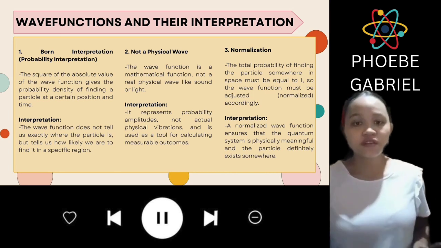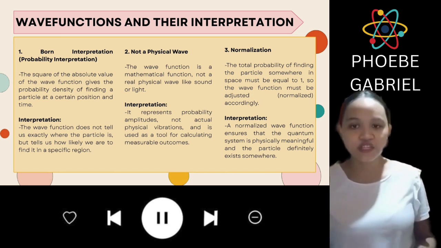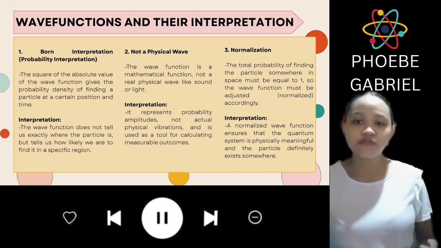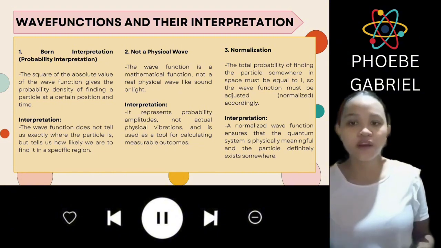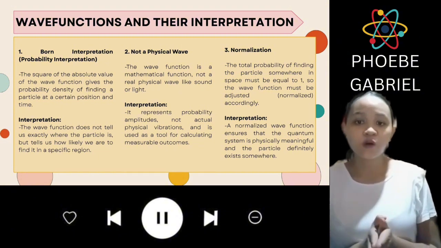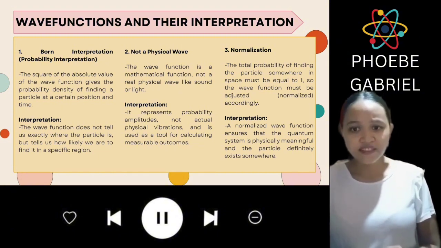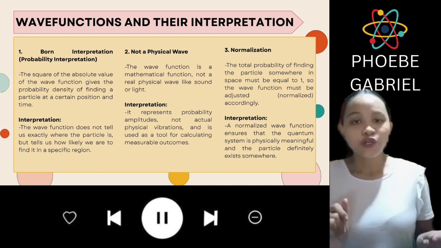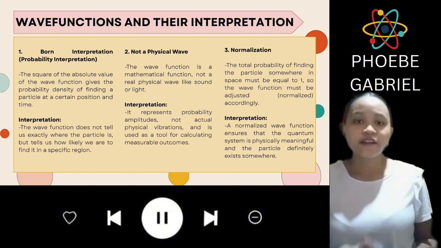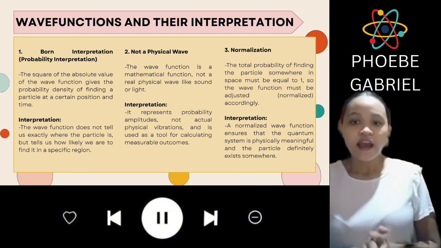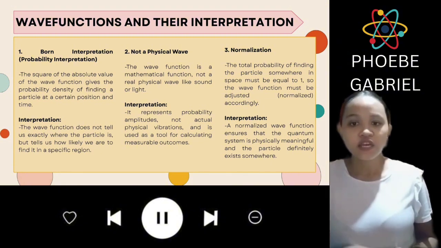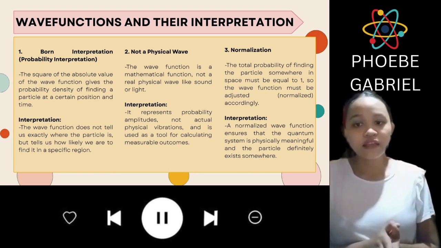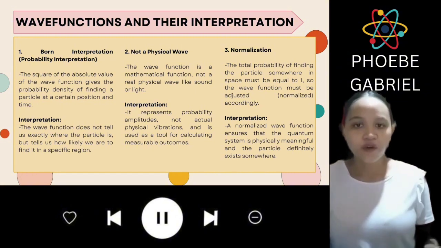And for number three, we have the normalization. The total probability of finding the particle somewhere in space must be equal to 1. So the wave function must be adjusted, or normalized, accordingly. The interpretation is that a normalized wave function ensures that the quantum system is physically meaningful and the particles definitely exist somewhere.